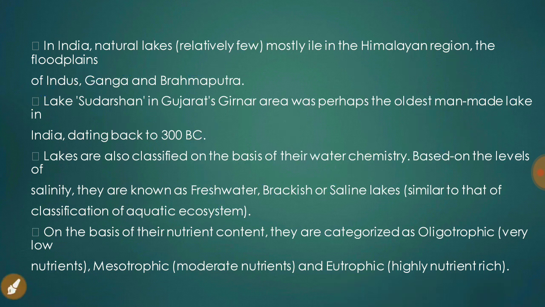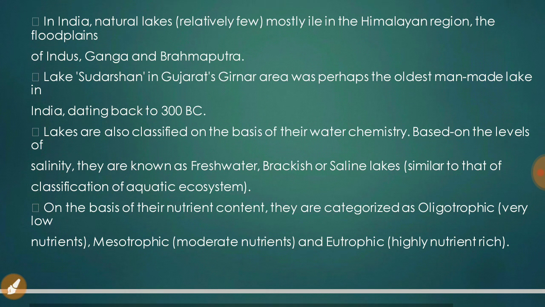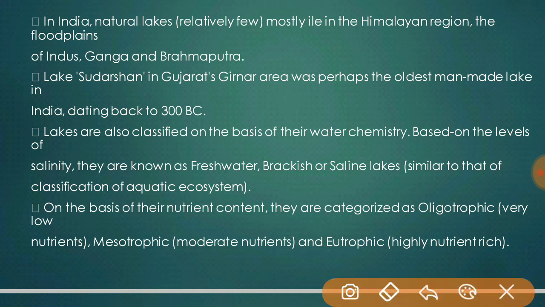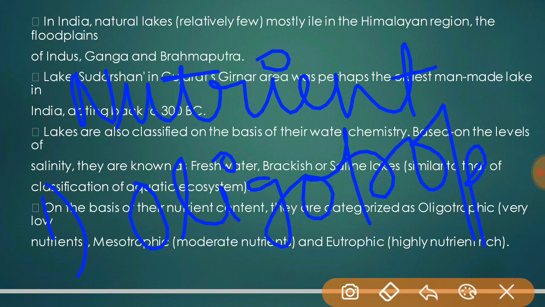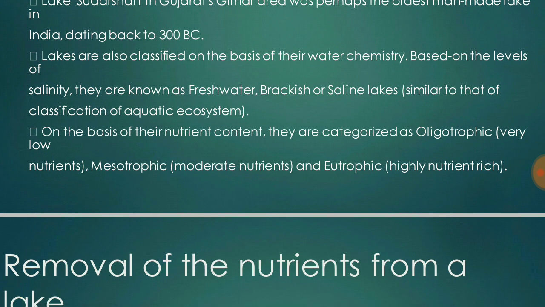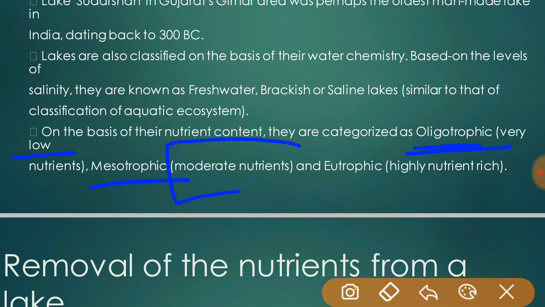Fresh water lakes, on the basis of their nutrient content, are categorized first as oligotrophic, which means very low nutrients. Then the second one is mesotrophic, which has moderate nutrients, and the last one is eutrophic, meaning highly nutrient rich.